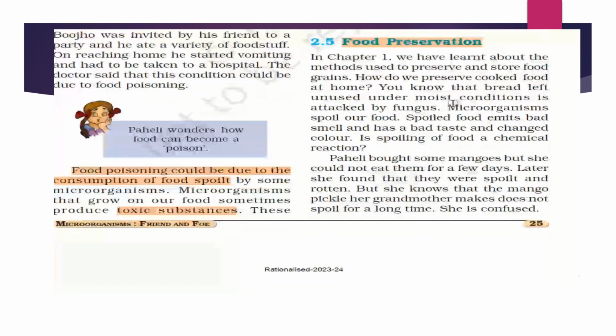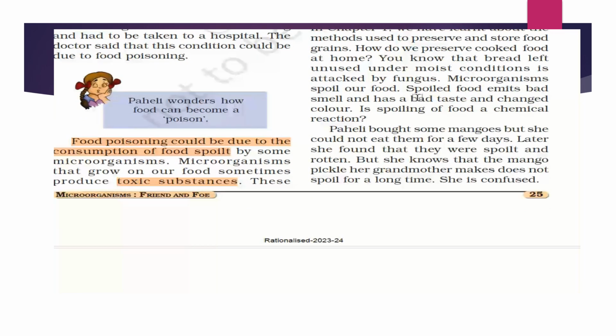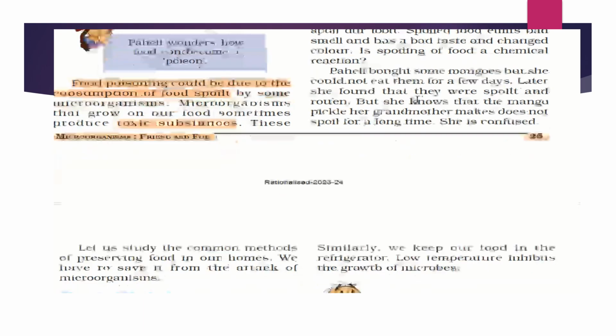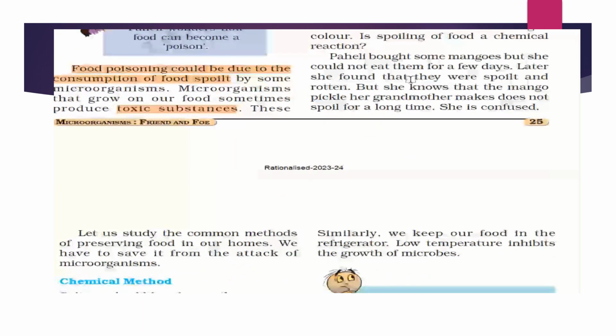So what is food preservation? In our first chapter we have already learned the methods of preserving grains, if you remember when we talked about crop management. If you have not yet gone through that lesson, I'll be putting the link above and in the description box also. So how do we preserve cooked food at home? You know that bread left unused under moist conditions grows fungus, and microorganisms spoil our food. Spoiled food has a bad smell, taste and color. We should be careful, because if we do not take proper food, it can cause food poisoning also.